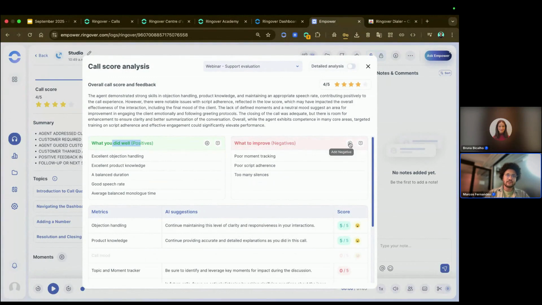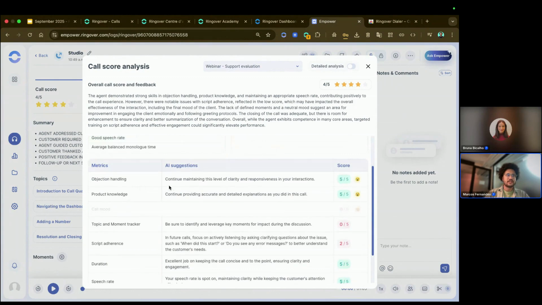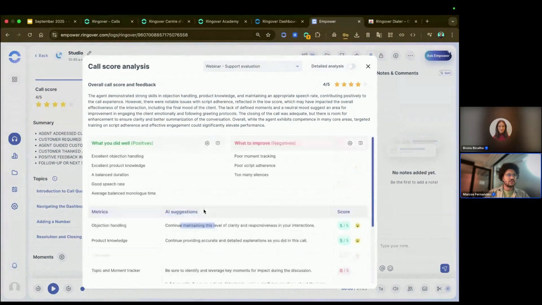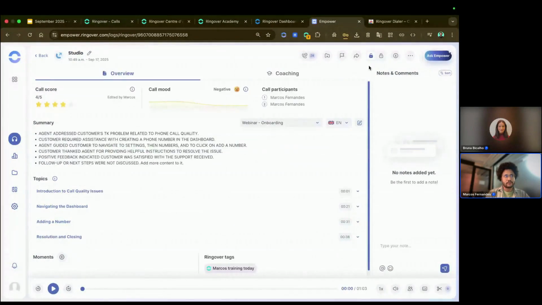You can click here to add a new item, and you can also add a comment. You can see the metrics, the AI suggestions, and also the score, the final score. So this is also a new feature that you have access to by clicking here, basically.